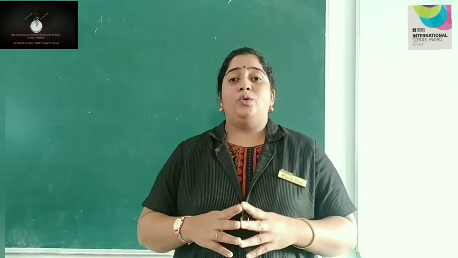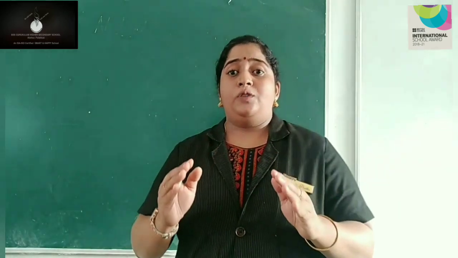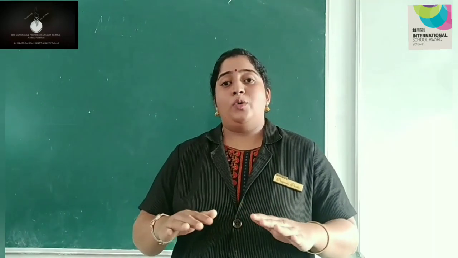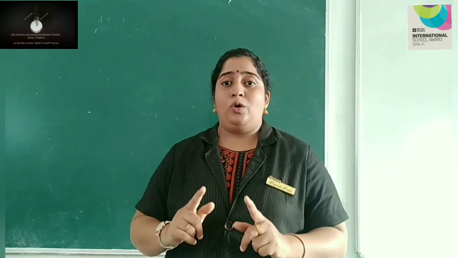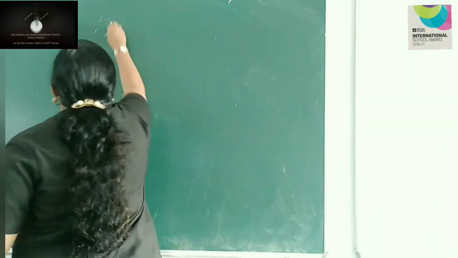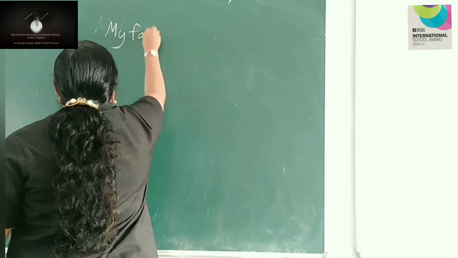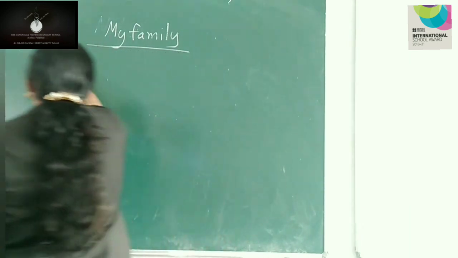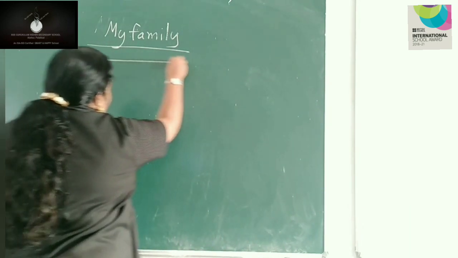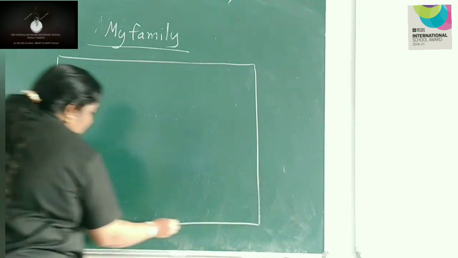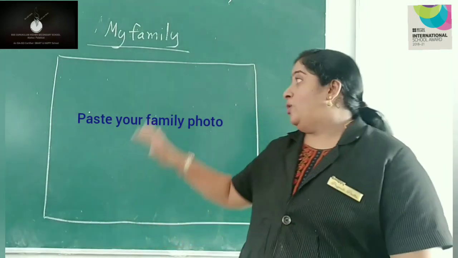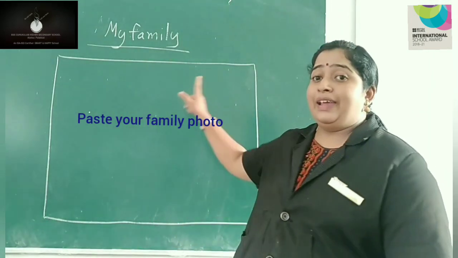I told you that you have to buy a 4-line note for English. And I know that you all have a 4-line notebook at home. So you have to take that notebook and write on the first page the topic, which is My Family. And you have to paste the picture on the first page in the English note, your family photo. You have to paste your family photo on the first page of your English note.